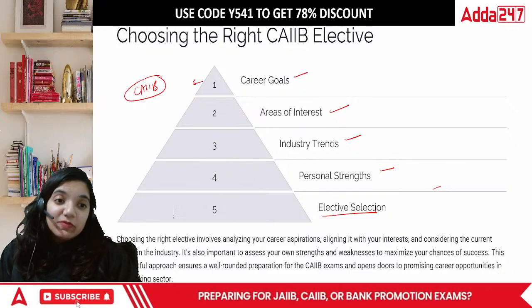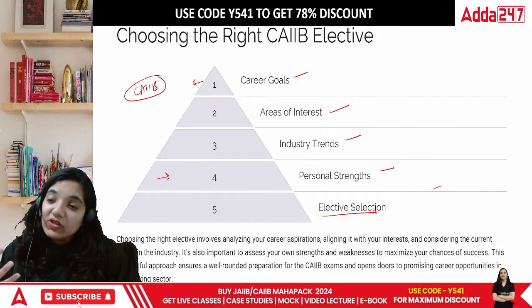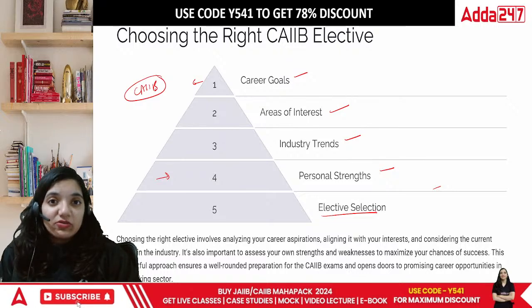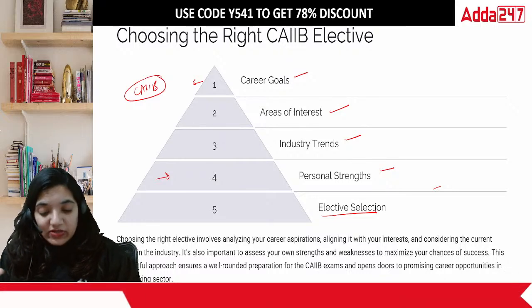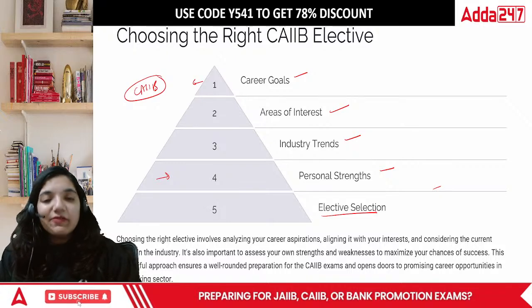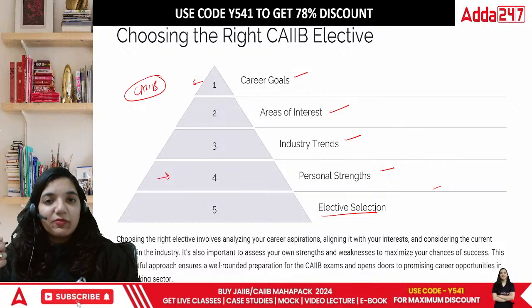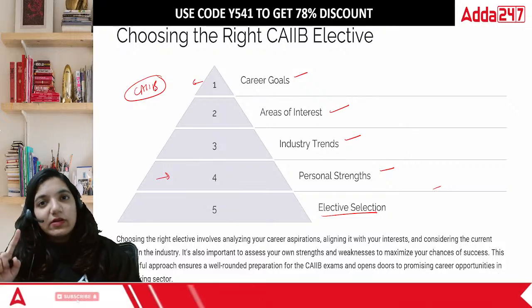Then in terms of personal strength, if I'm from a commerce background, then I think I should be taking up all the areas which connect to my examination, not any random thing altogether. That's one particular thing that you should be looking forward to. So this is a step-wise scientific way of working. Now, always find out when you're preparing for the examination based upon what would be your career goal. Your career goal is CAIIB.